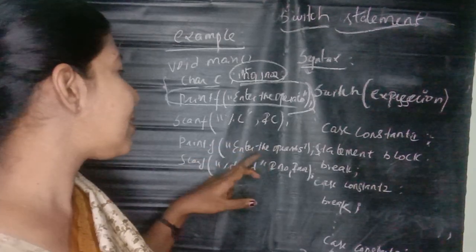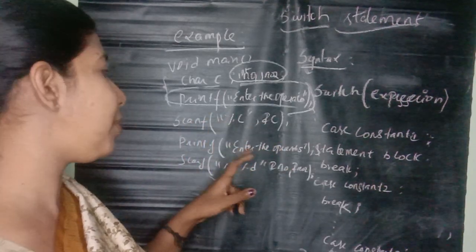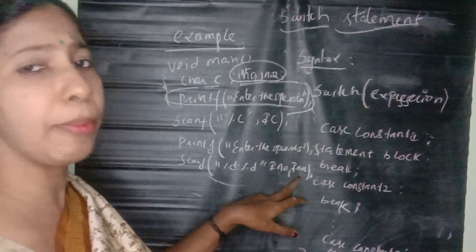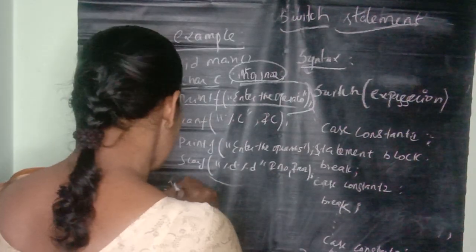Next we enter the two operands, getting two integers with ampersand number1 and ampersand number2. Now I am specifying the switch statement.